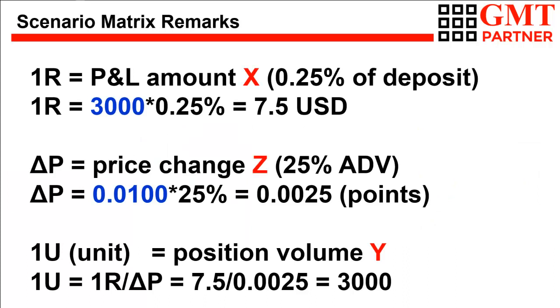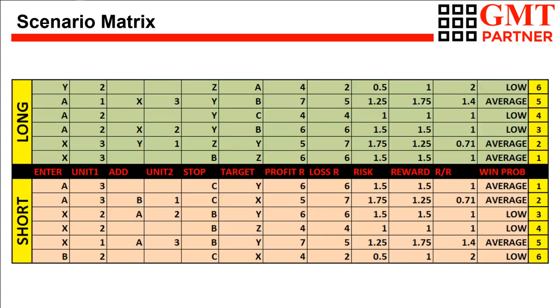Theoretically, it is possible to calculate the PL ratio for a number of trade scenarios that may take place within the framework of the full version of the double-barrel gun trading strategy. To do this, for the value of 1 unit, we will take the size of the position opened by the trader in contracts, which, if the price of the financial instrument changes by 25% of the ADV of the selected instrument, will generate a profit or a risk in the amount of 1R, corresponding to 0.25% of the deposit. Here is the matrix of trading scenarios, which displays information on the main parameters of the transaction, depending on the level of the initial opening of the transaction.